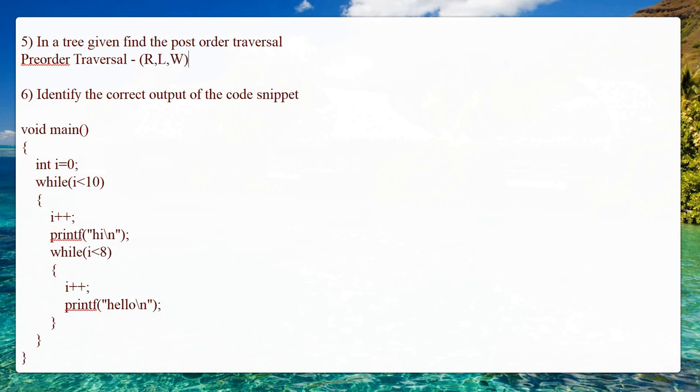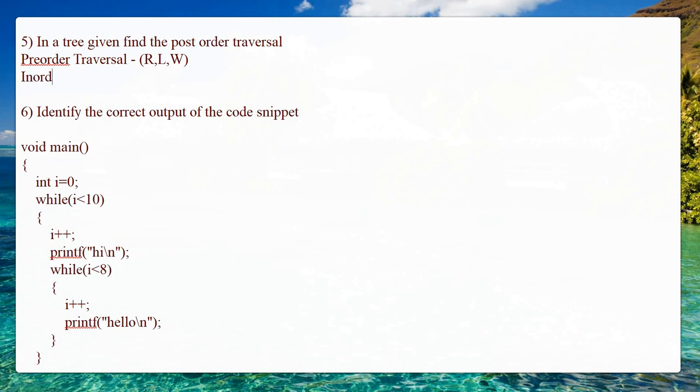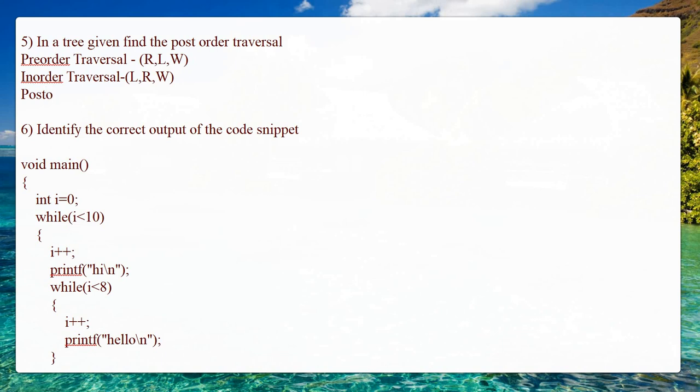And next we have the in-order traversal. In in-order traversal, the root node comes in the middle. First is the left node, then the root node, then the right node. Similarly, we have one more type of traversal, the post order traversal. In post order traversal, the root node comes at the end, which means left node, right node, and then the root node. So it is just changing the position of the root node. For pre-order, the root node is at the initial place, in order it is in the middle, and for post order it is at the end.